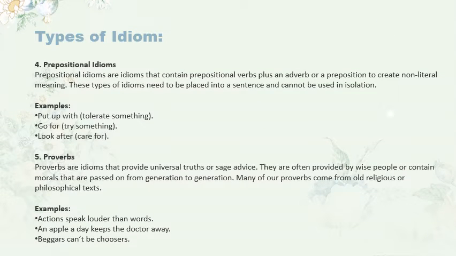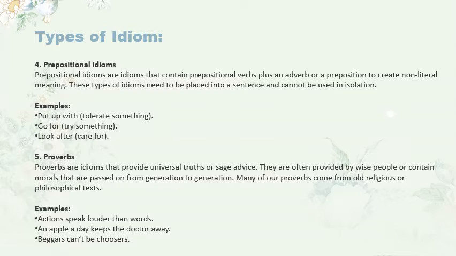4. Prepositional idioms. Prepositional idioms are idioms that contain a prepositional verb plus an adverb or a preposition to create non-literal meaning. These types of idioms need to be placed into a sentence and cannot be used in isolation. Examples: put up with, or tolerate something; go for, or try something; look after, or care for.